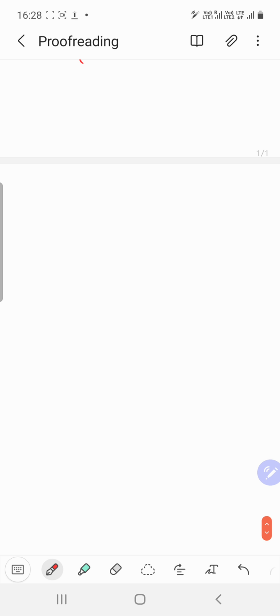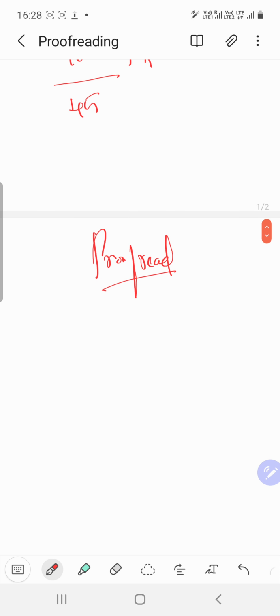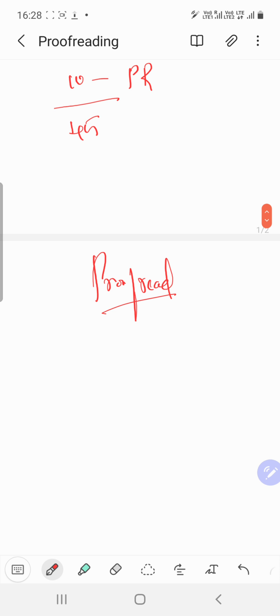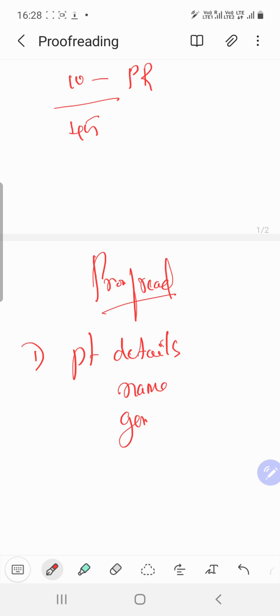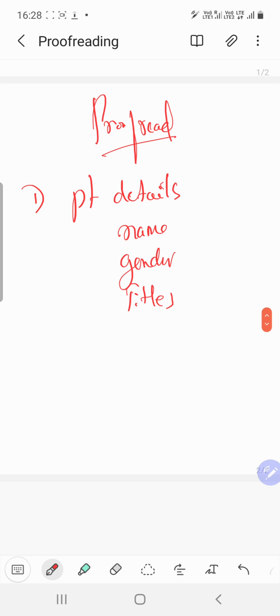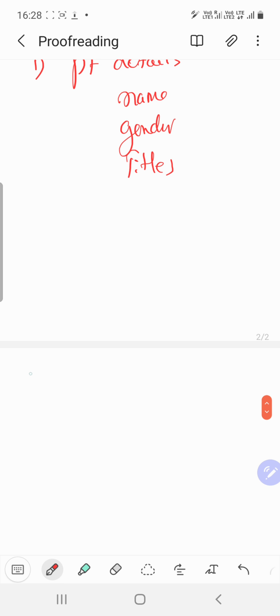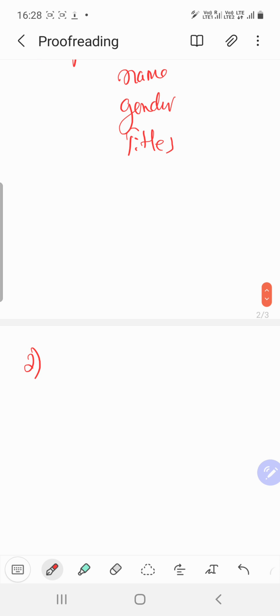What to proofread? There are totally 8 points which you have to proofread. Let's just deal with them one by one. The first thing you have to look into is the patient details. If I say patient details, you have to be careful that it should be the patient name, the gender, and the titles. You have to make sure that these things are appropriate, and you have cross-checked them before submitting the letter.